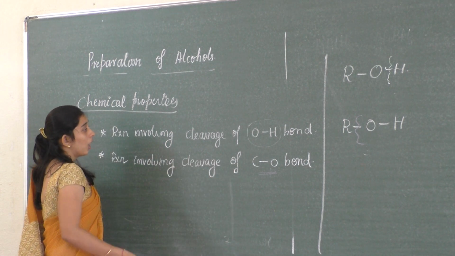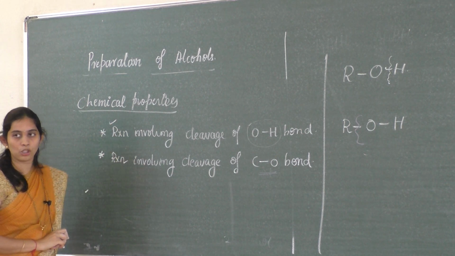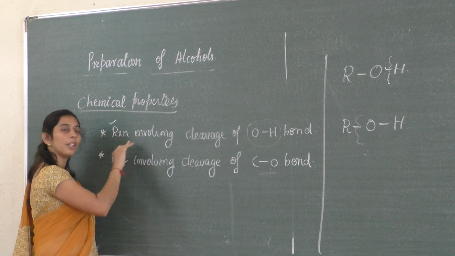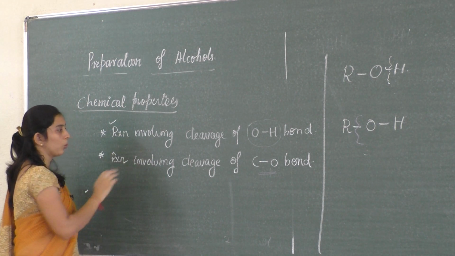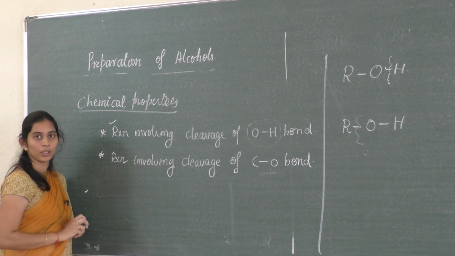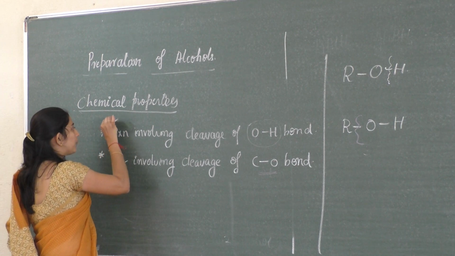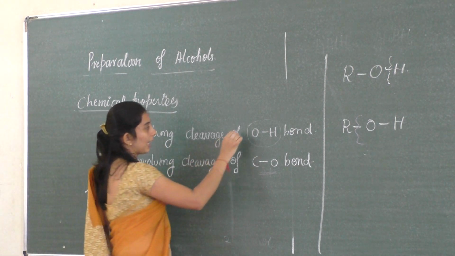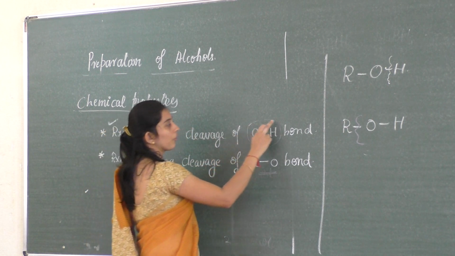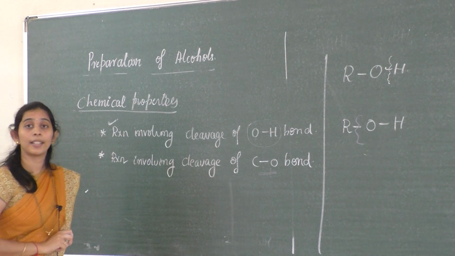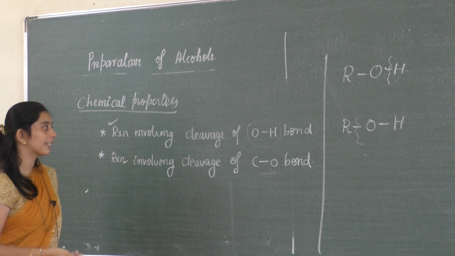First we have to discuss the reaction involving the cleavage of the OH bond. Once we study all the properties of the reactions which involve cleavage of the OH bond, then we will move on to the reaction involving the CO bond. Here you should explain why the reaction of alcohol which involves cleavage of the OH bond acts as a nucleophile. Why can't it act as an electrophile? What is the reason behind it?